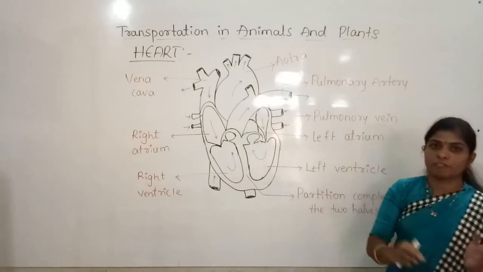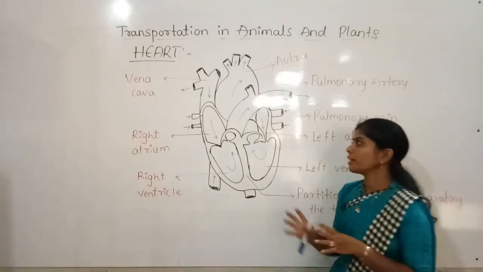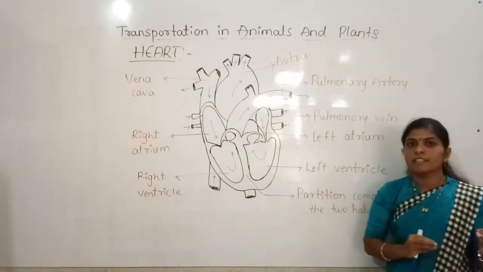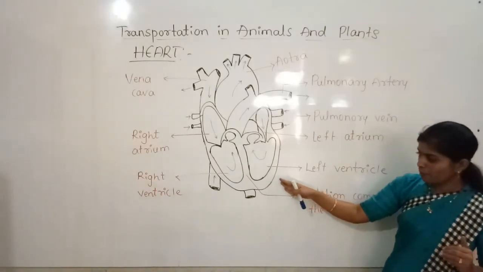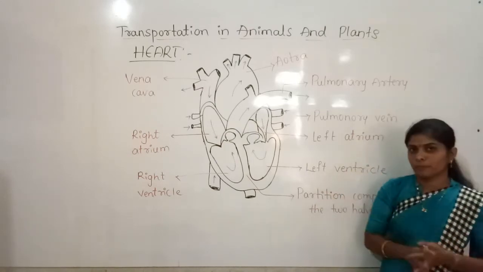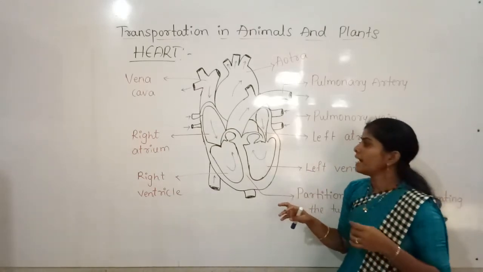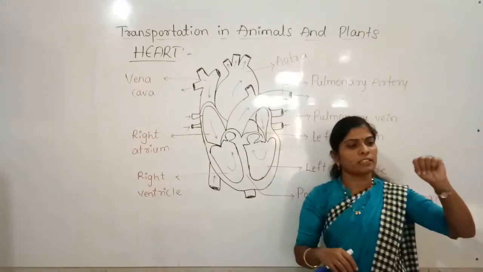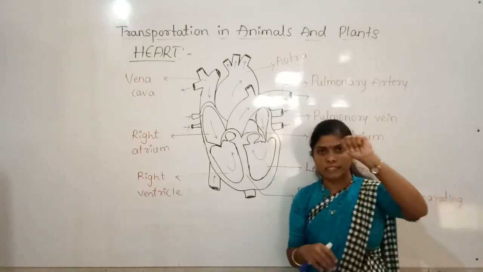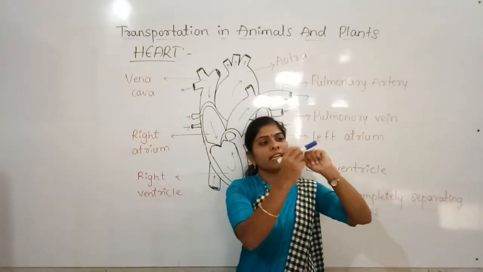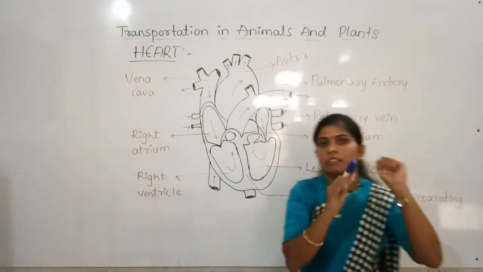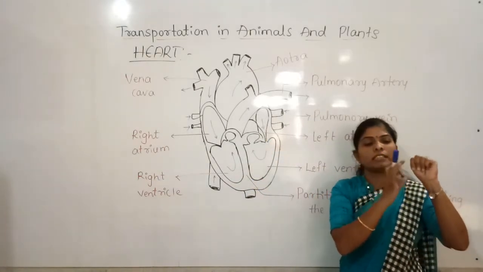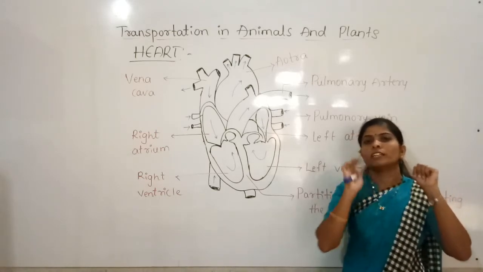It is in the chest cavity, and its lower end is slightly tilted towards the left. Now we say the heart is on the left side, but it does not mean the whole heart is on the left. Its lower part is tilted towards the left. And the size of the heart: just fold your fingers and make a fist like this. The size of your fist is roughly the size of the heart.